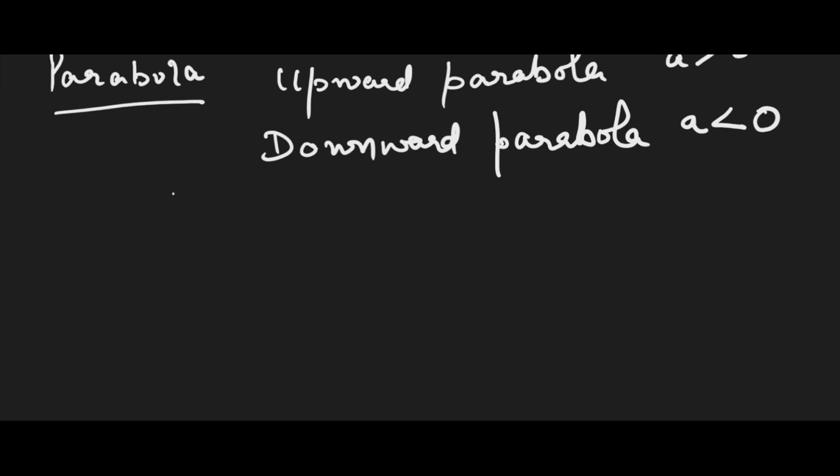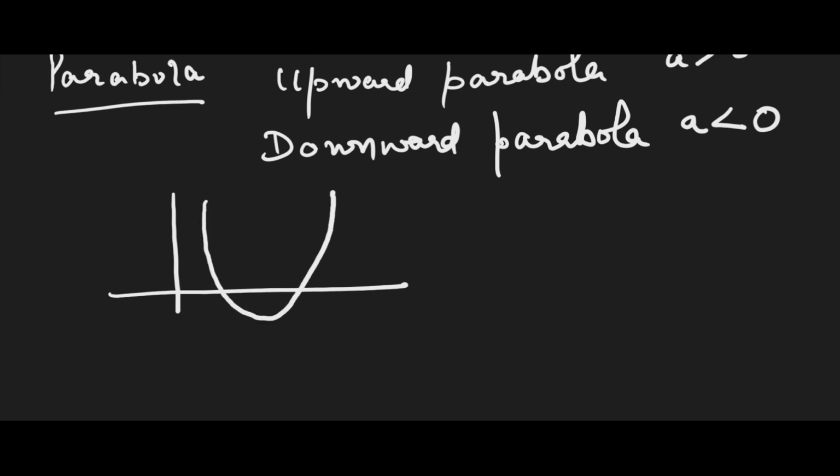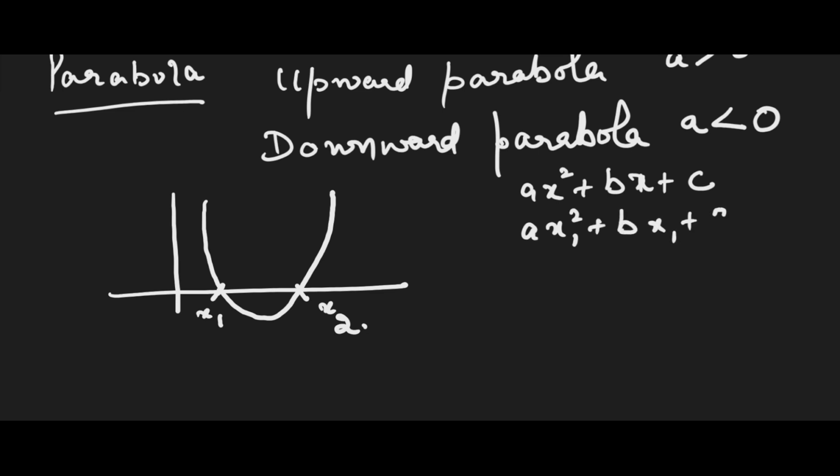Let's talk about a simple graph. Suppose the graph of this given quadratic polynomial is this. Now this is x1, this is x2. This polynomial intersects the x-axis at 2 points. At this point, if the polynomial was ax square plus bx plus c, and I substitute x as x1, then a x1 square plus b x1 plus c has the value 0.